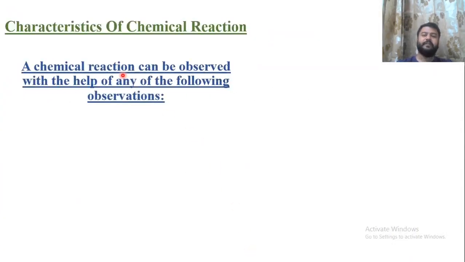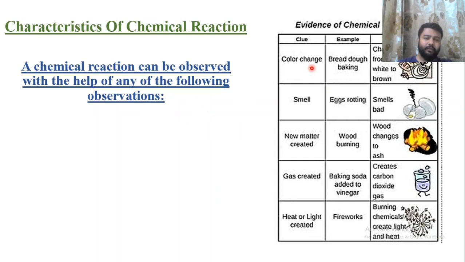Now, the characteristics of a chemical reaction, or how you can find out that a particular change is a chemical change. A chemical reaction can be observed with the help of the following observations. The first clue is a change in color. For example, baking of dough: it is white in color when you prepare it, but when you bake it, it converts into a dark brown color.